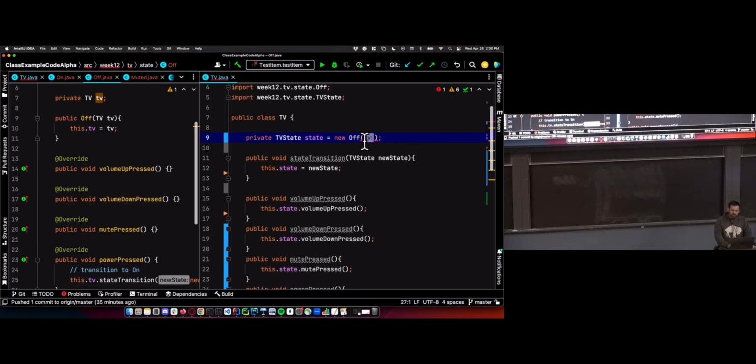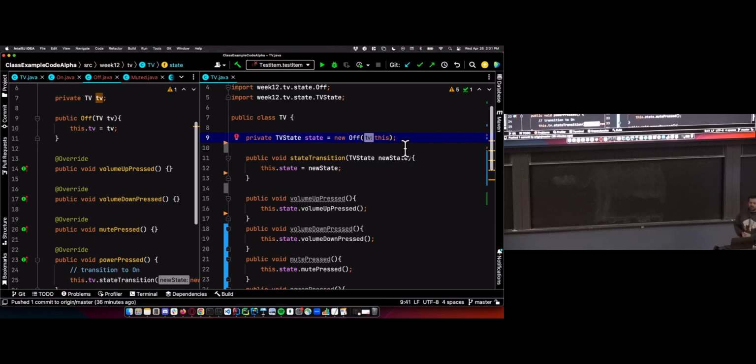But we have errors right here because that constructor, we just added a parameter to it, and we didn't put a parameter here. So to give this state a reference to the TV to which it's attached, we need that reference to be able to pass. And this line of code is being executed when the constructor of the TV class is being called. When the constructor is being called, we have a reference to the object that's being created in the keyword this.